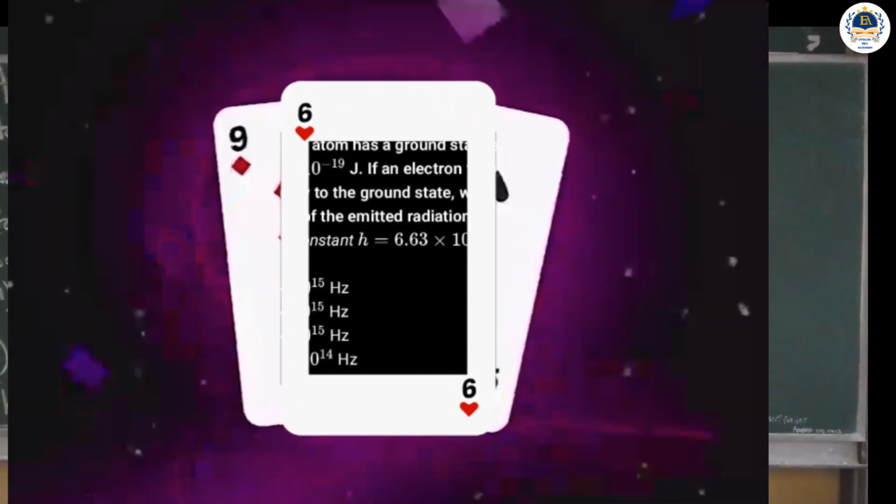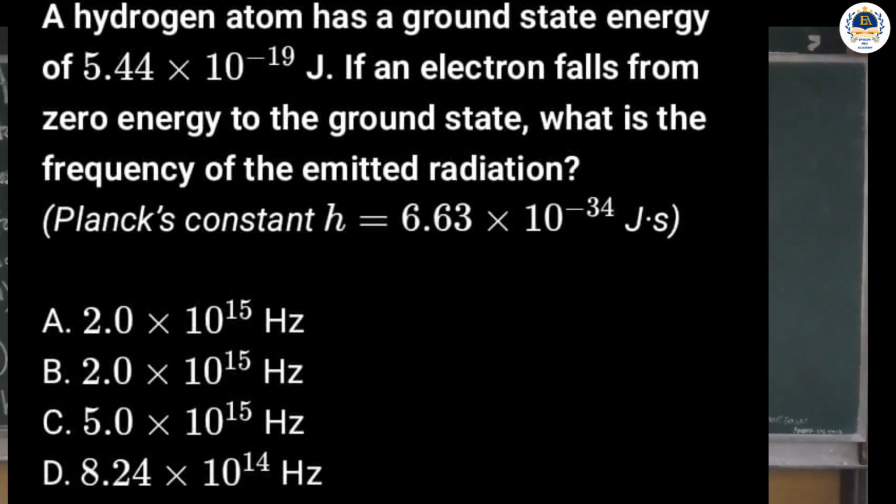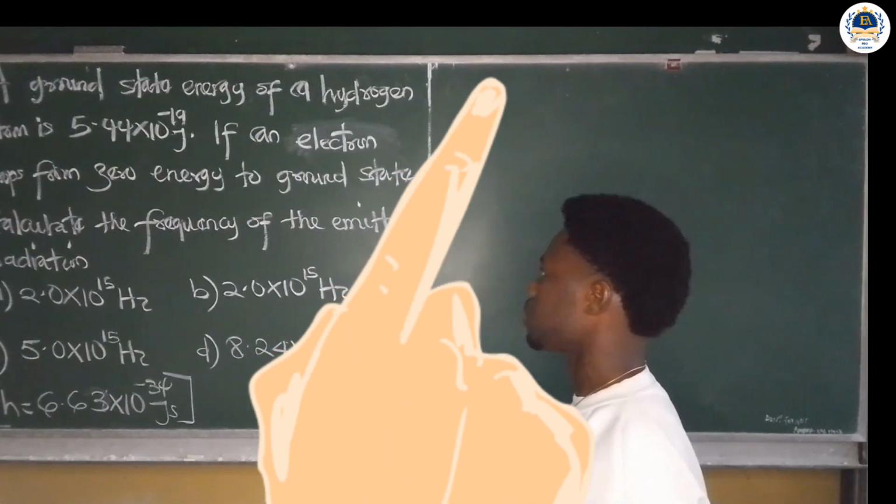The ground state energy of hydrogen atom is 5.44 times 10 to the negative 19 joules. If an electron drops from zero energy to ground state, calculate the frequency of emitted radiation. Options are given below. Now, given in parentheses that the Planck constant is 6.63 times 10 to the negative 34 joule seconds.